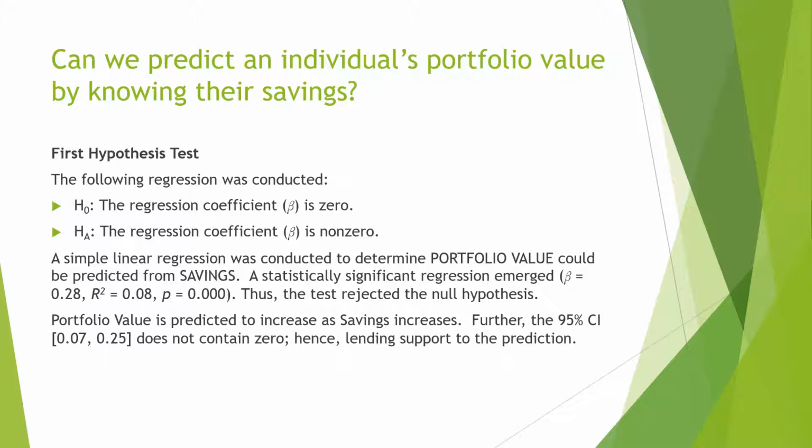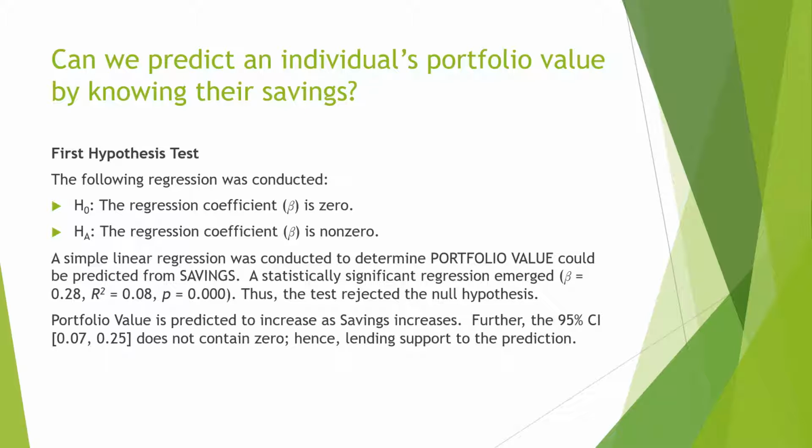The final regression test examines the following question. Can we predict an individual's portfolio value by knowing their savings? The null hypothesis states that the regression coefficient is 0. The alternative hypothesis states that the regression coefficient is non-zero.